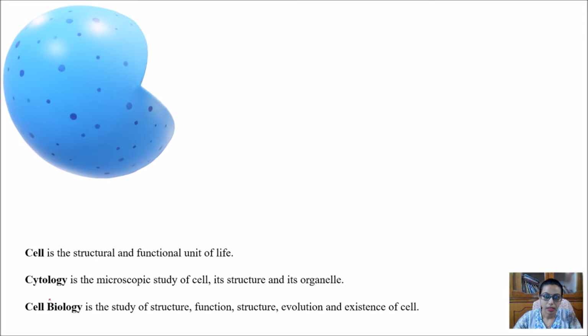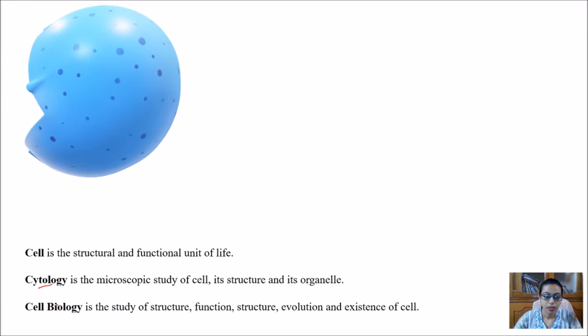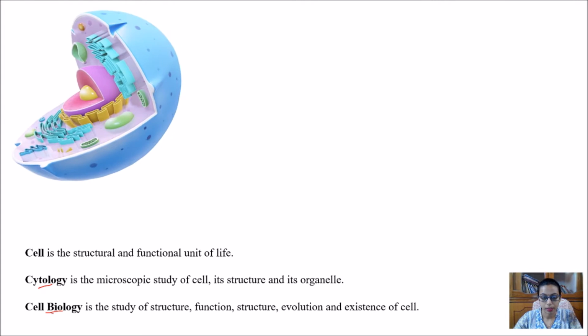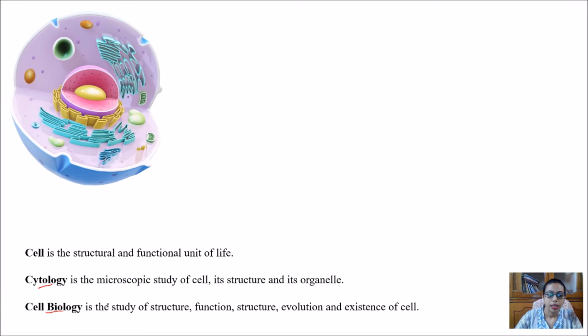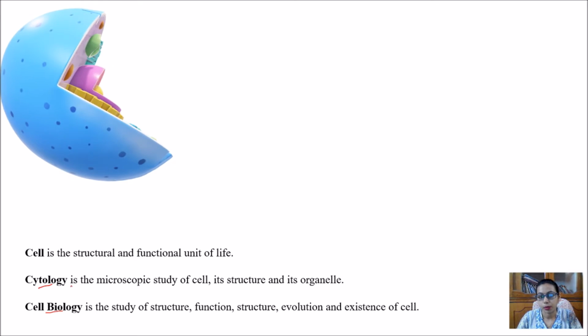There are two common terms used along with cell biology. One is cytology and another is cell biology. Both of these study the cell, but what is the basic difference between these two terms? In cytology, we just examine the cell through microscopic examination.